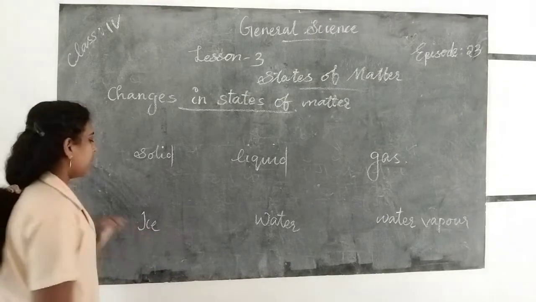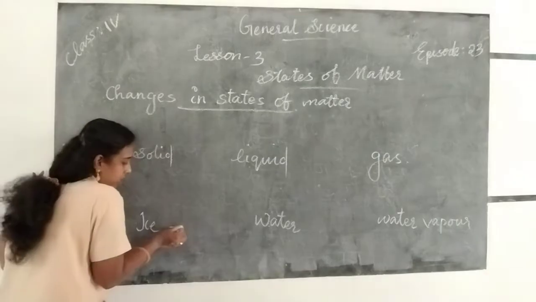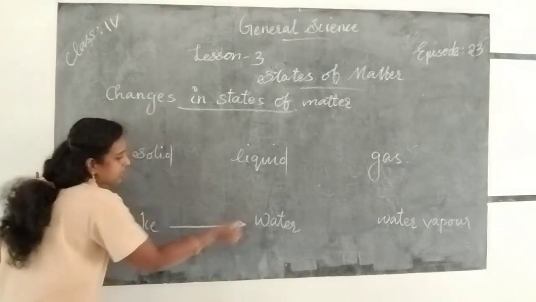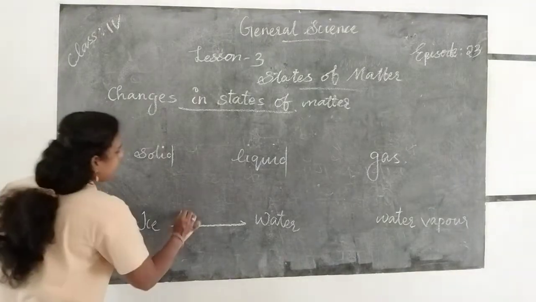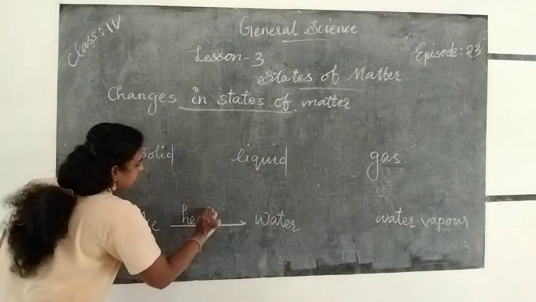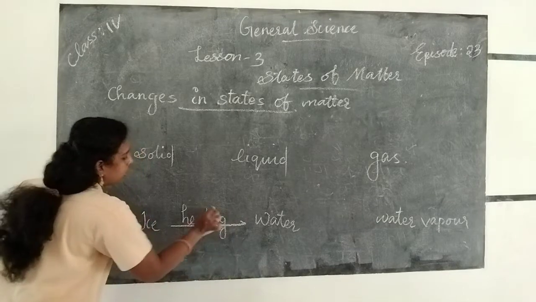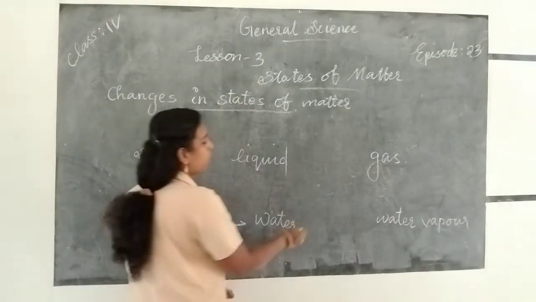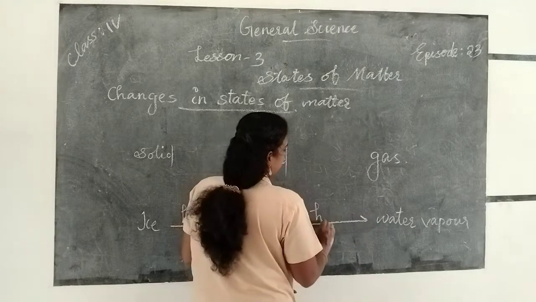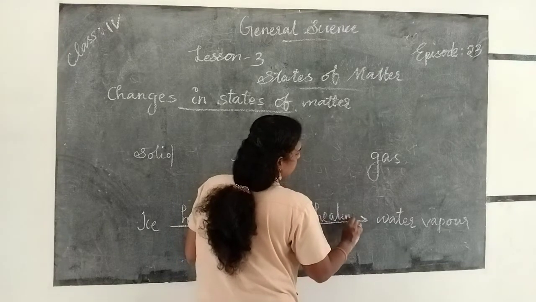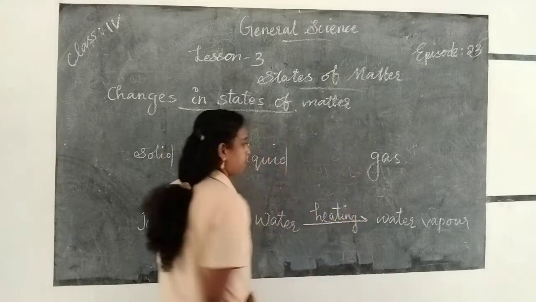For example, if we heat ice, then it changes into water. Again we heat the water, and then the water changes into water vapor.